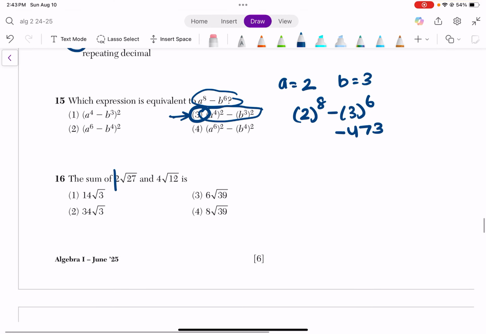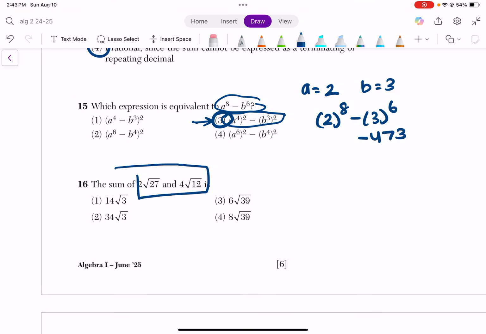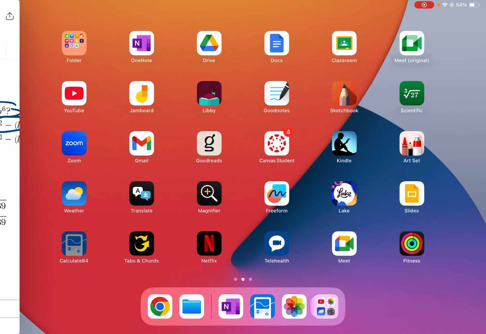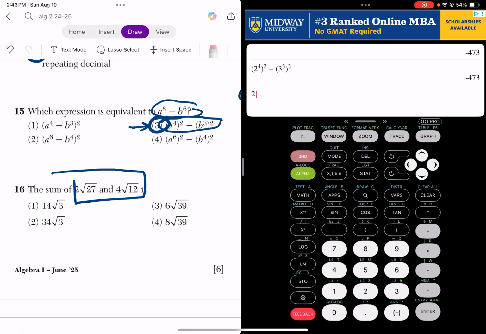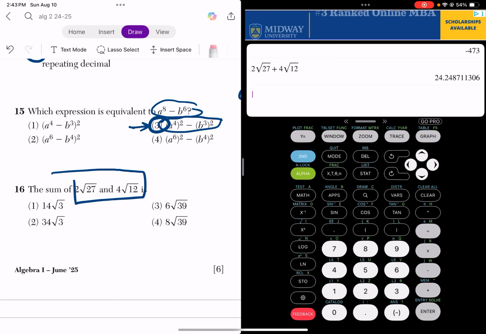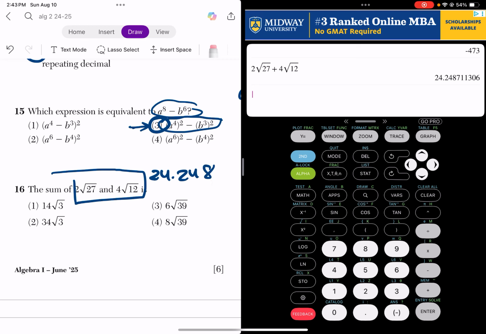The sum of this and this. So you could do this by hand, but we can use the calculator. Sum means addition, right? So let's add these. I'm going to do 2 square root of 27 plus 4 square root of 12. I'm going to get 24.248. Look, none of the answers look like this because they're in radical form.